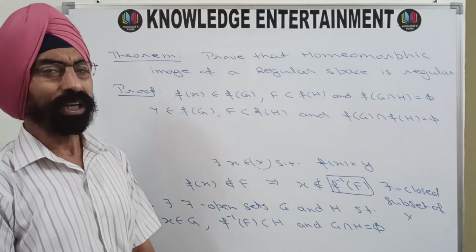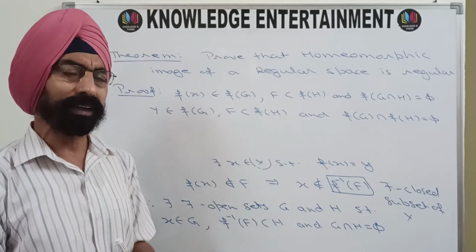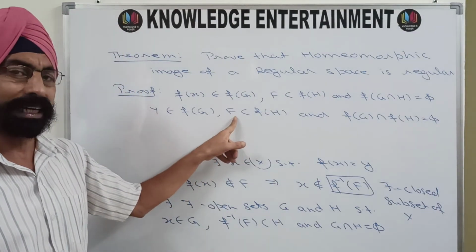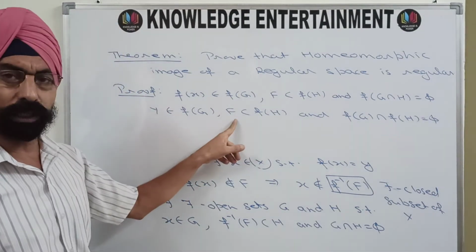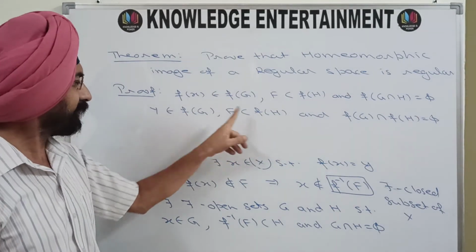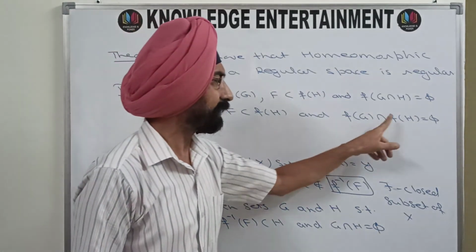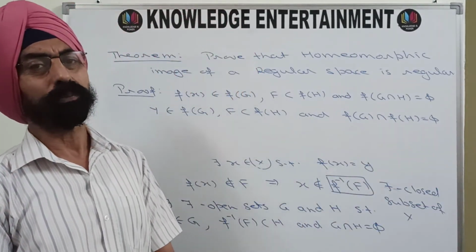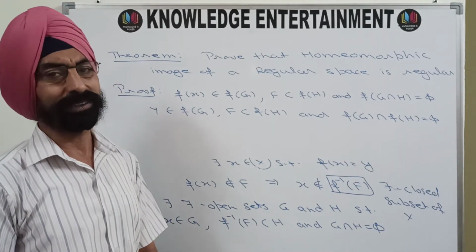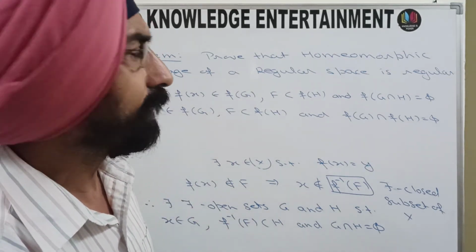So we have obtained two rho open sets where we started with a rho closed set F and a point y not belonging to F, and we have obtained two rho open sets f(g) and f(h) such that y belongs to f(g), F is covered by f(h), and their intersection is phi. That means we have proved that the topological space (Y, rho) is regular. So regularity is a topological property.